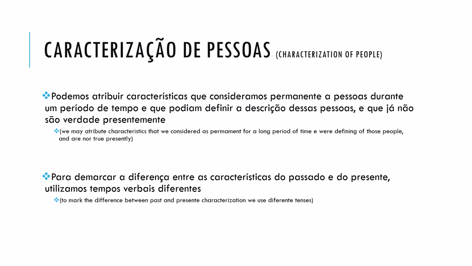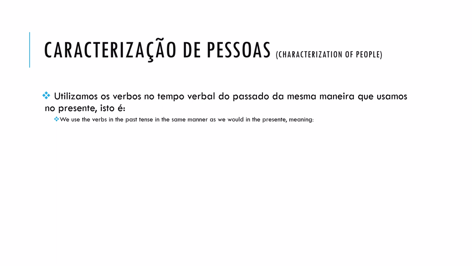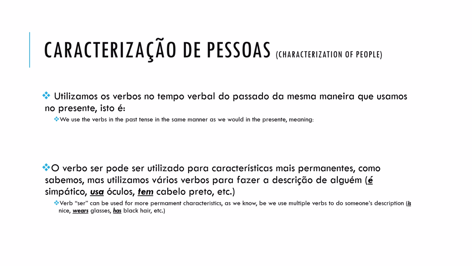To mark the difference between the characteristics of the present and the past, we are, of course, going to use different tenses. We are going to use the verbs in the past in the same way that we use in a characterization for a person in the present. Namely, we use verb ser for adjectives for things that we consider that are inherent to the person, but we also need other verbs to make that description.